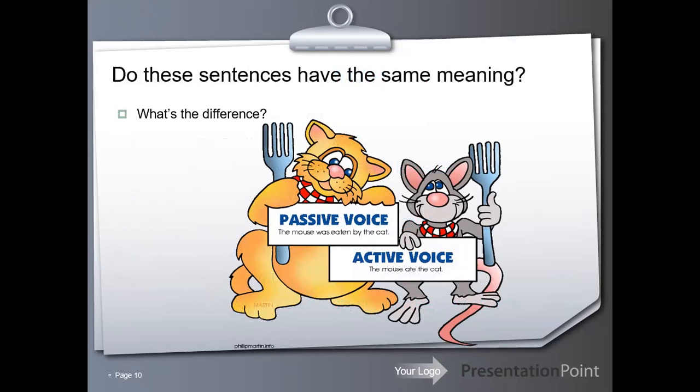Do these sentences have the same meaning? What's the difference? The mouse was eaten by the cat. The mouse ate the cat. The mouse was eaten by the cat is passive voice, but the mouse ate the cat is active voice.